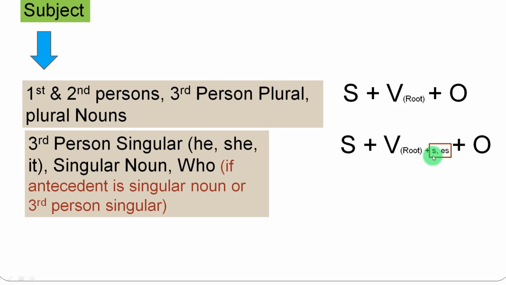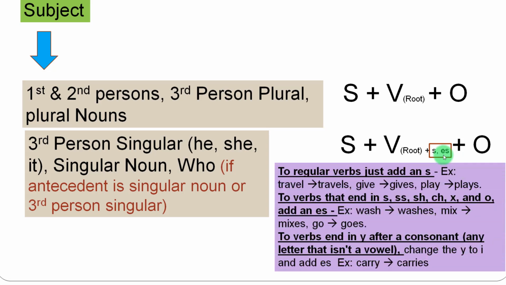Now, we can add s or es. There are some conditions for when we add s or es, so let's see them. If we are using regular verbs such as travel, give, or play, then travel will turn into travels, give will turn into gives, only s will be added at the end of them.